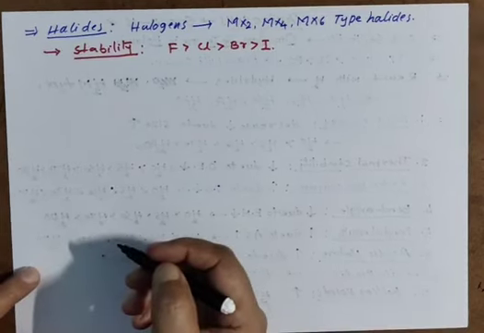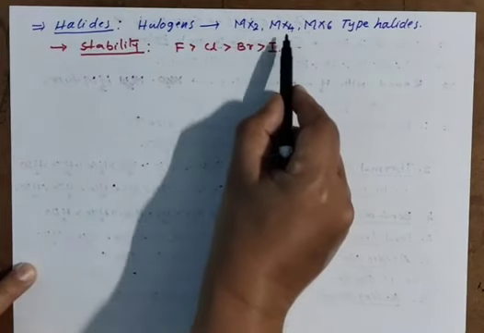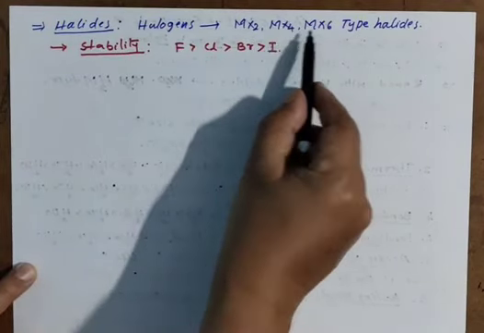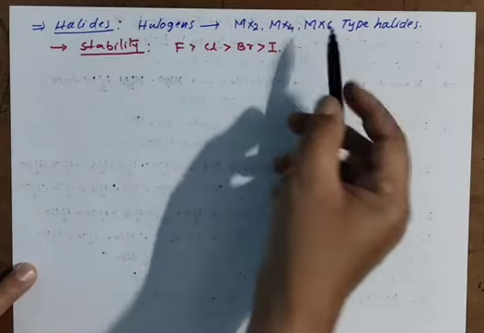Clear? Generally, dihalides are less stable than tetrahalides, and tetrahalides are less stable than hexahalides. Hexahalides are more stable because the oxidation number is more.